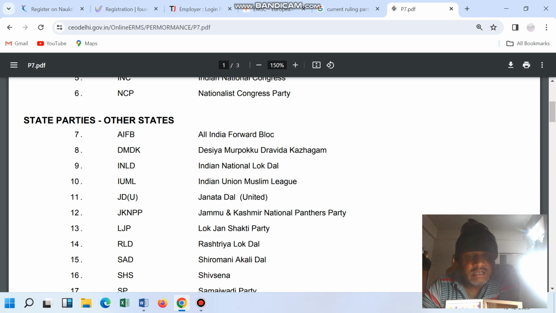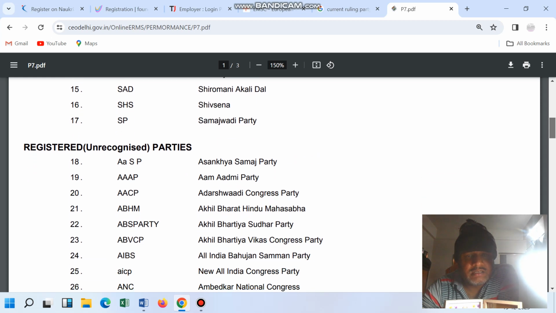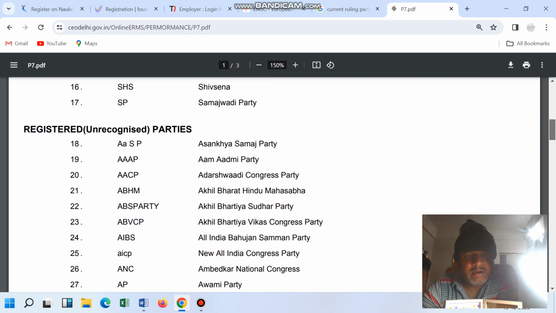Then this Jammu Kashmir party is there, RJD, RLD, SAD, then SP, Samajwadi Party, then Aam Aadmi Party. These all are unrecognized parties. Registered but unrecognized. Unrecognized means not recognized.